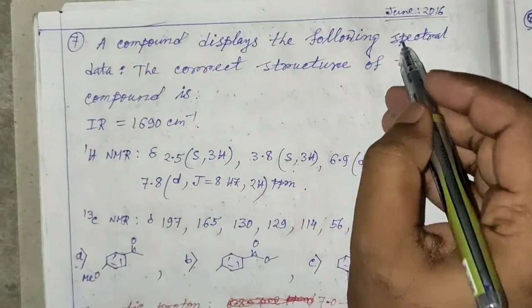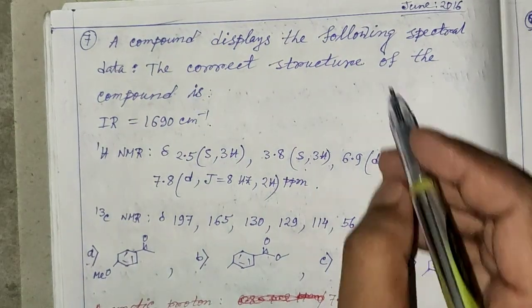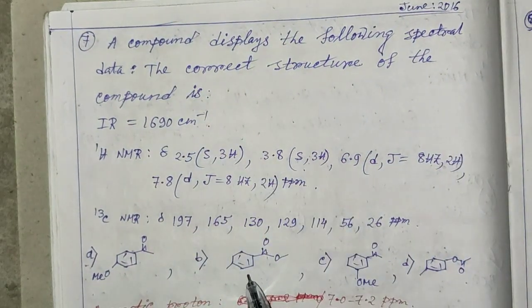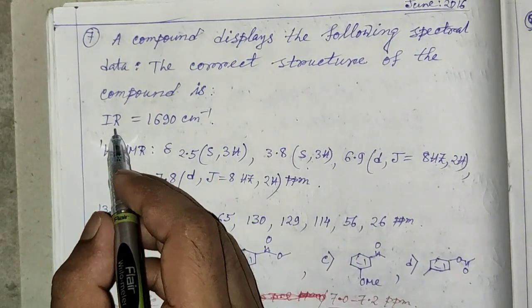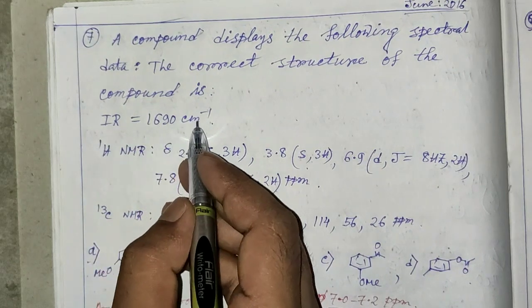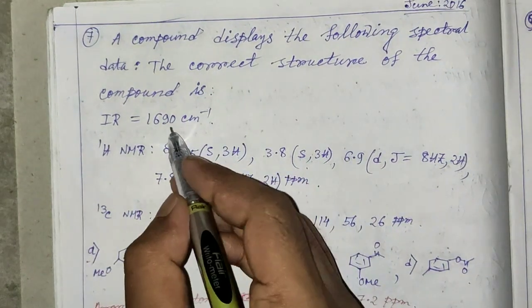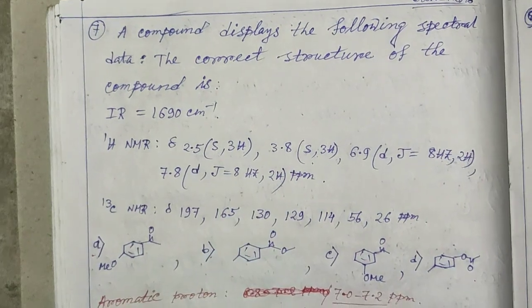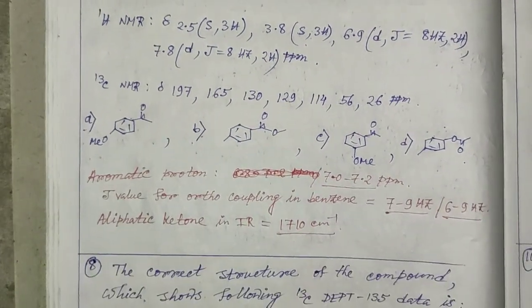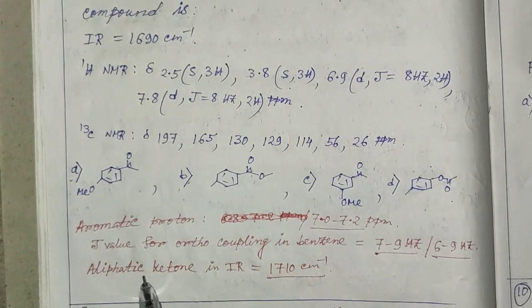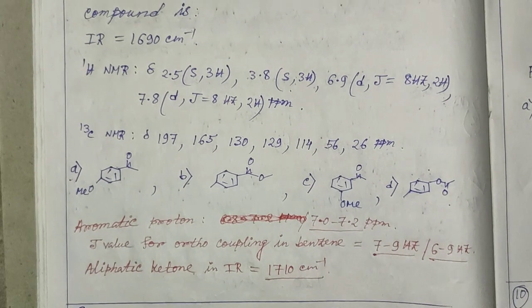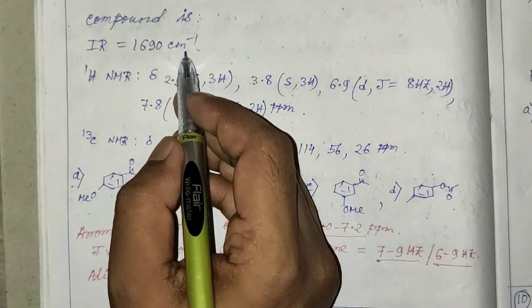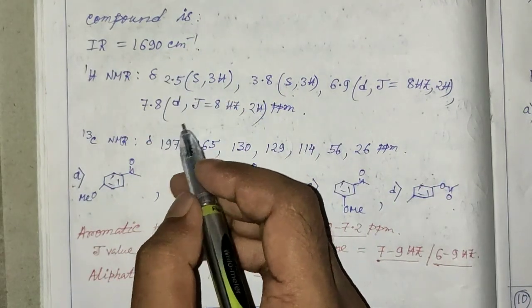Now the next question was asked in June 2016. Here we have to identify the correct structure depending on this value. From the IR value at 1619 cm inverse, we can say that this corresponds to a carbonyl carbon. Since in IR spectroscopy the aliphatic ketone appears at 1710 cm inverse, and in the given value it is 1619 cm inverse, we can say that there is a conjugation